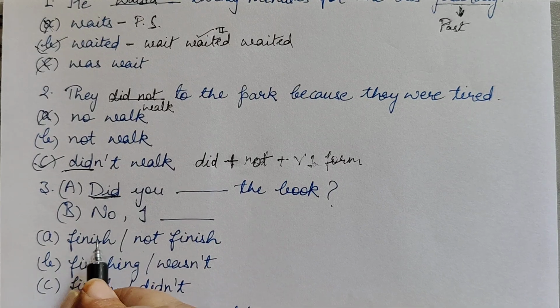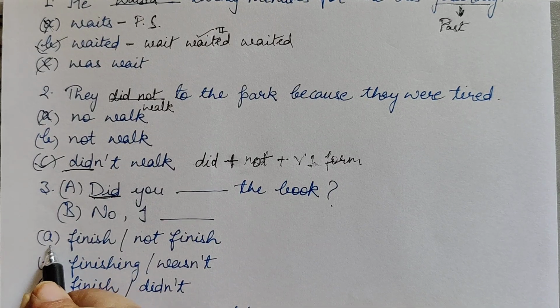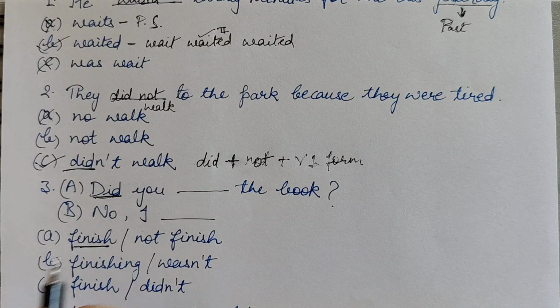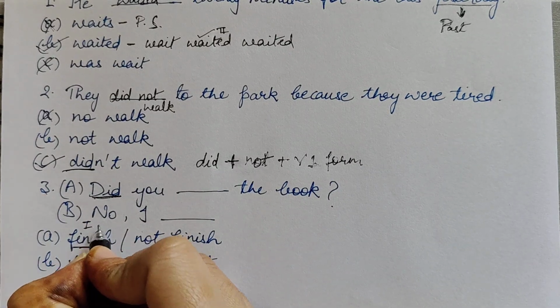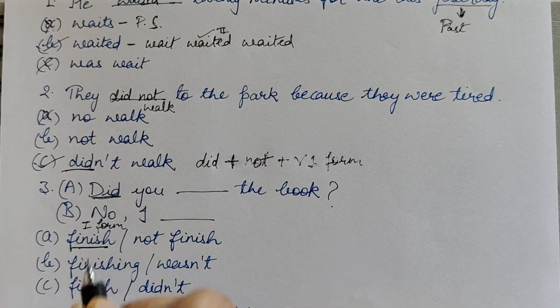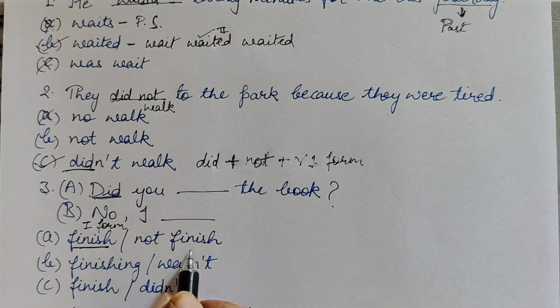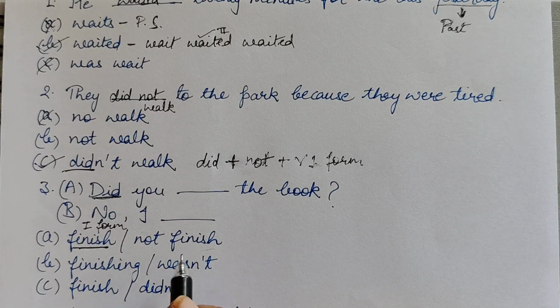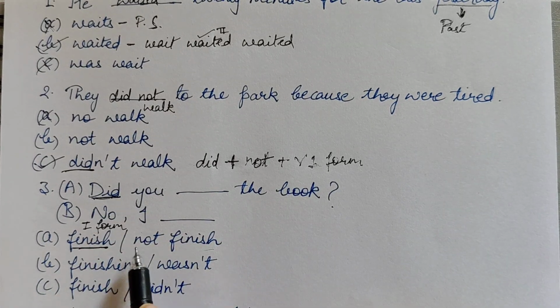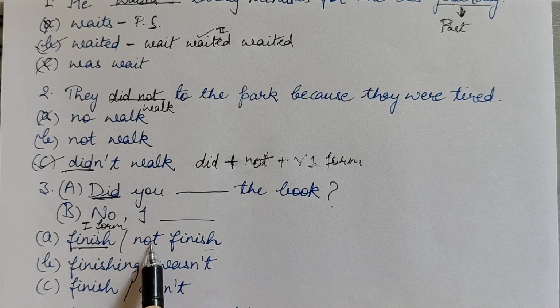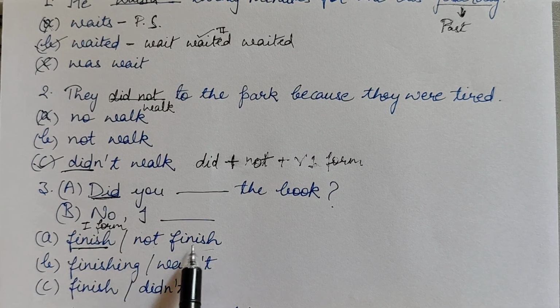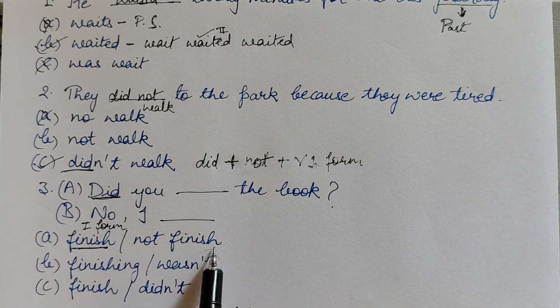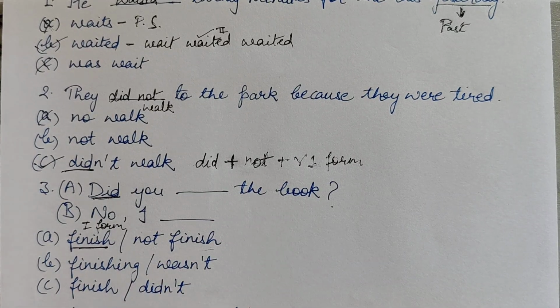So here we also have the word finish, that is verb's first form. But let's see if this answer is also correct for blank 2 or not. Not finish will not be right, because it does not have any helping verb with it. We have the word not, then directly our main verb is coming, so it is not right.